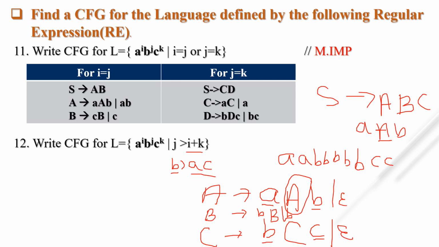Suppose instead of A, ab, and instead of B, only b, and instead of C, I must take bCc, and instead of C, suppose I put null. So there are total 1 occurrence of a and 1 occurrence of c. So 2 is less than this 3, so our condition is fulfilled.